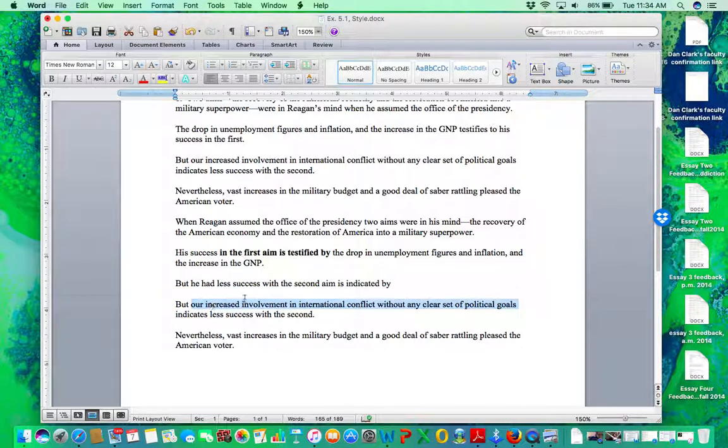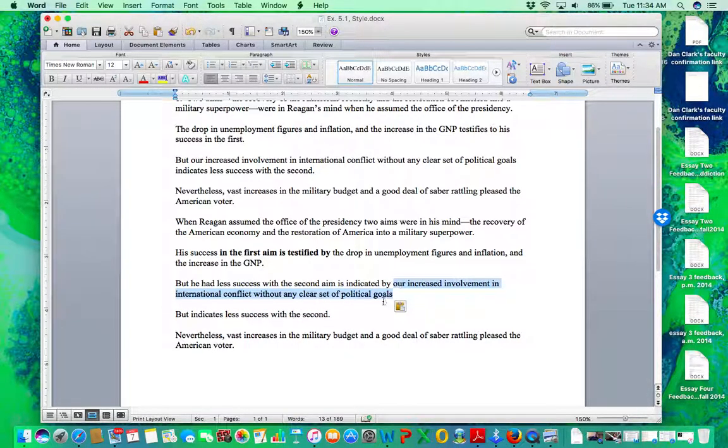But by what? Our increased involvement in, let's see if I can just move that up there. Okay, boom. But he had less success with this, but that he, now here we could do it like this, but that he had less success with the second aim. But notice how far we have to go to get to that second aim. I'm wondering what if we do this? Let's move it. Can we move it here? But put it there, and then we could say, but with the second aim, now we don't need that. That's nice. But with the second aim, he had less success.